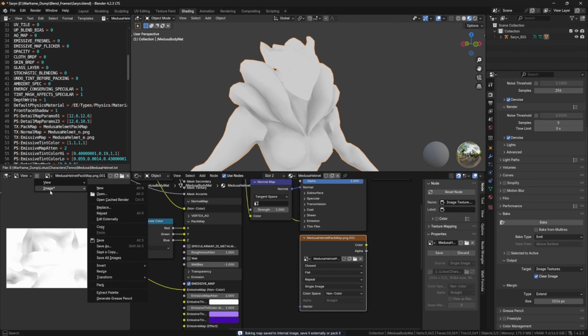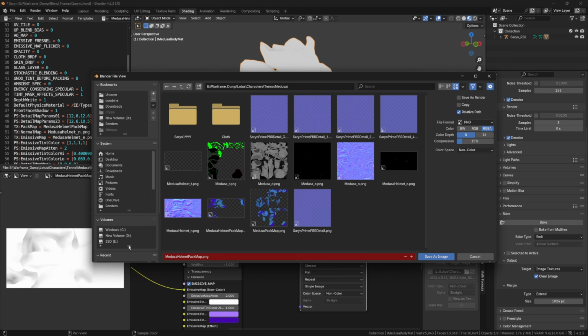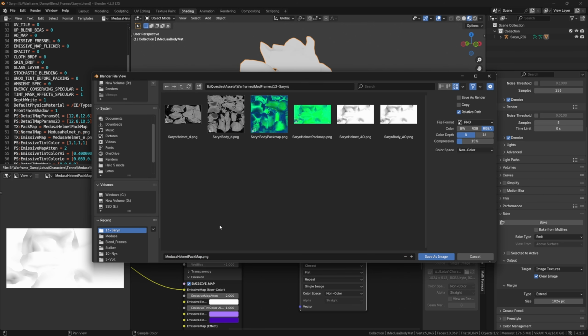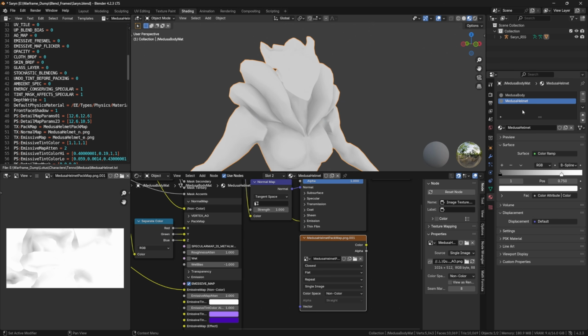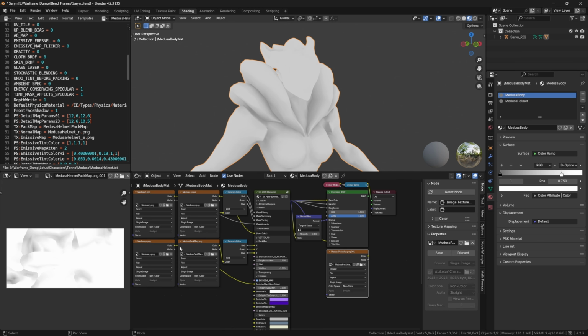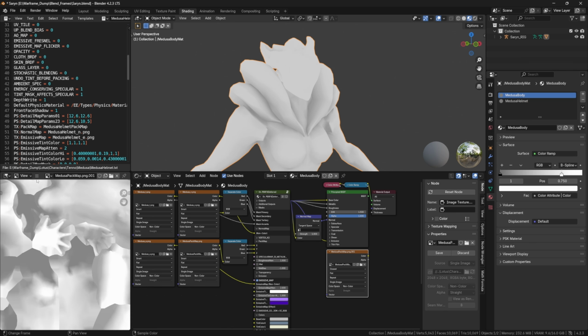So now we're going to do save as, and we are going to save this under our Unity directory that we just set up. You can see I rendered out what we need, but I have to do it again to show for the tutorial. So this is the helmet. And then this is the body.